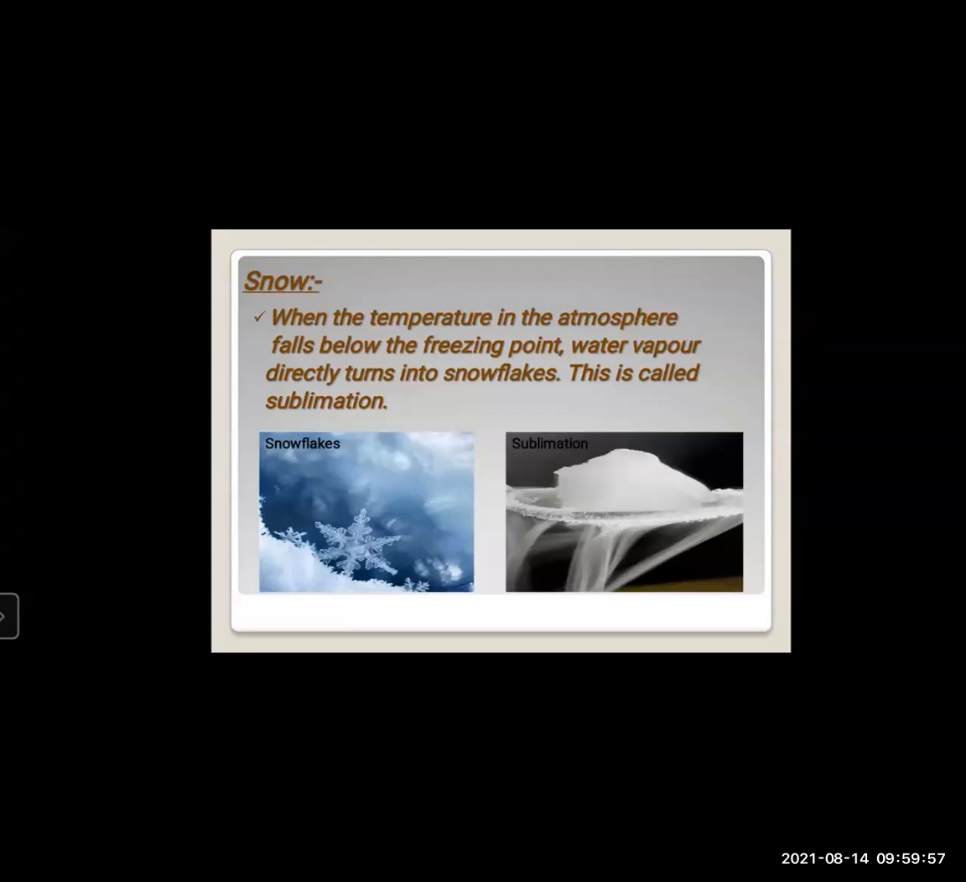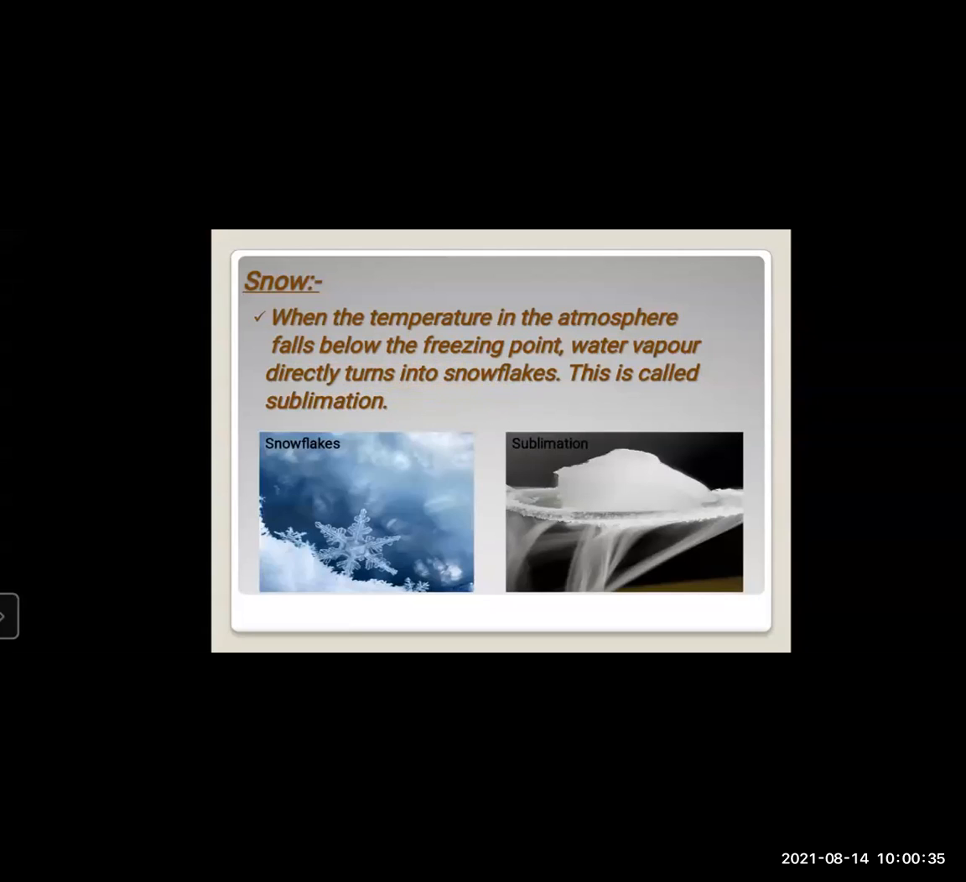Okay, in simple words, you can understand about sublimation. An example is when the ice cubes shrink in the freezer. That is known as sublimation. When the temperature in the atmosphere falls below the freezing point, water vapor turns into snowflakes. This is called sublimation. When the temperature in the atmosphere falls, the temperature is 0 degrees, below the freezing point, and water vapor turns directly into snowflakes.